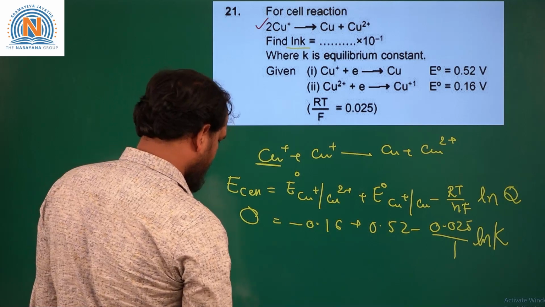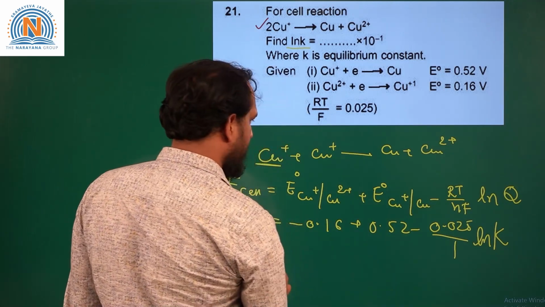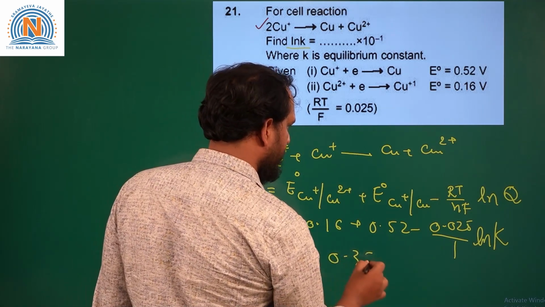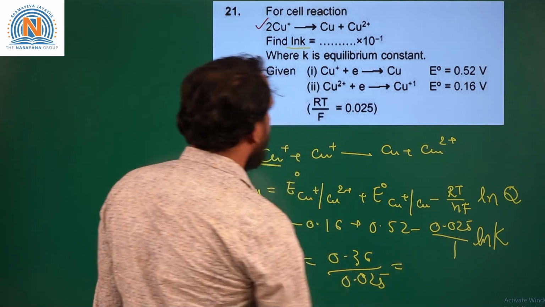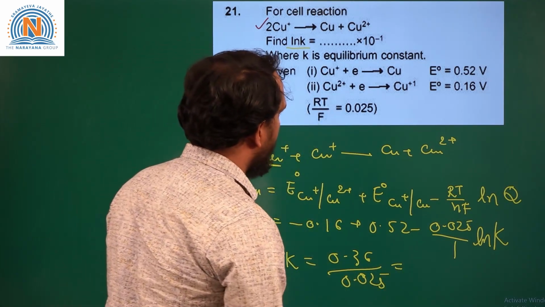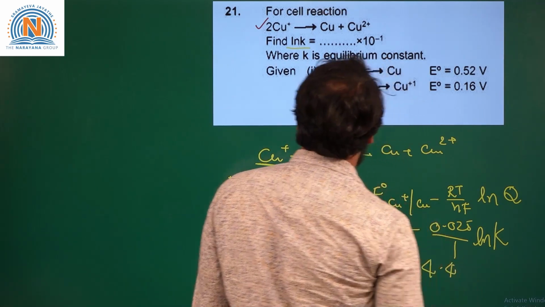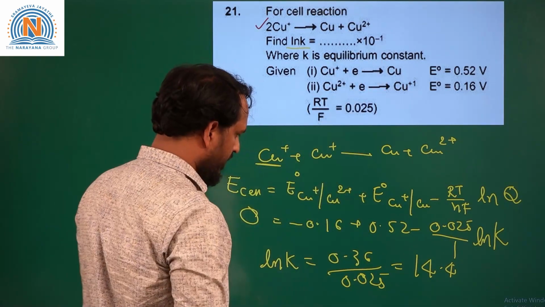So, from this, if you calculate the value, we will get ln K as 0.36 by 0.025, that is equal to 14.4, but it should be represented as some x into 10 power minus 1.